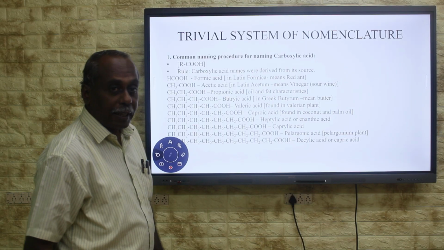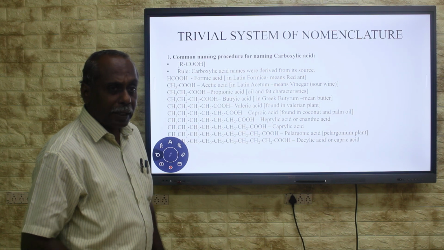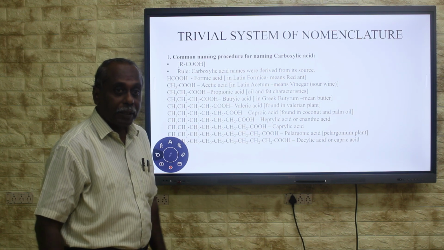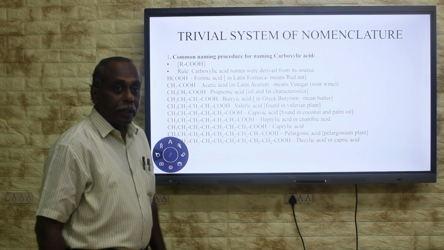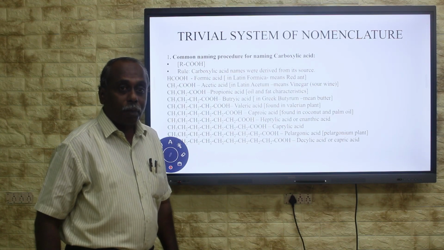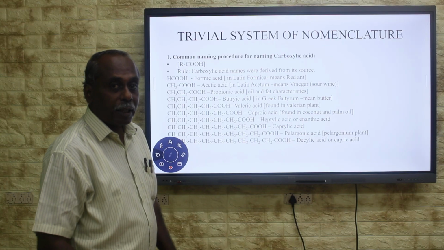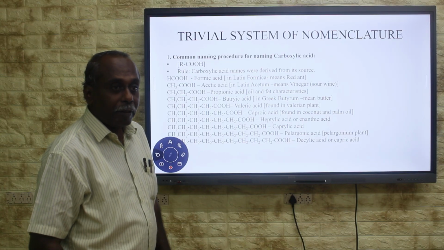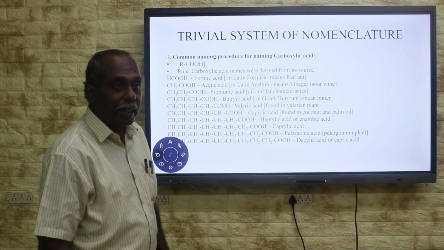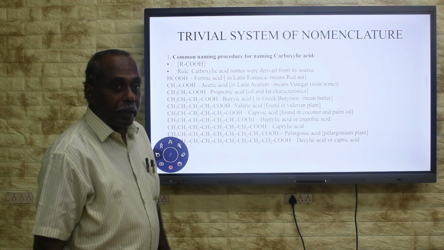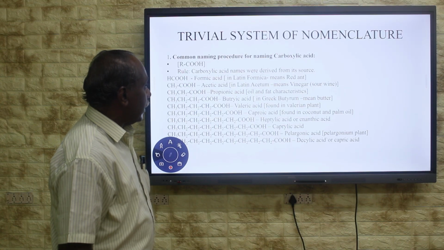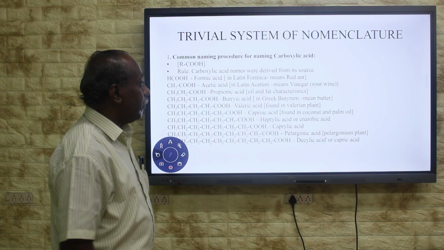Let us enter into the next compound. There may be two carbon atoms present in the carboxylic acid. Here, the main source of this compound is vinegar. Vinegar is palarasam, grape palarasam. It will be called wine. In English, it is called wine. Acetum, Latin acetum means vinegar.